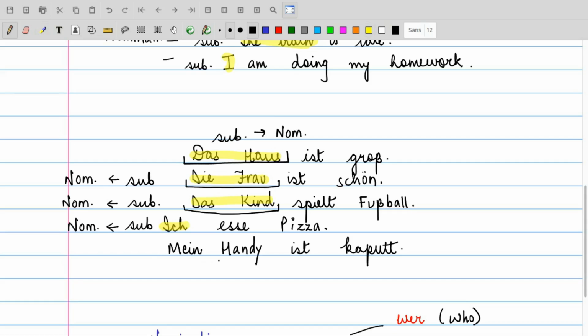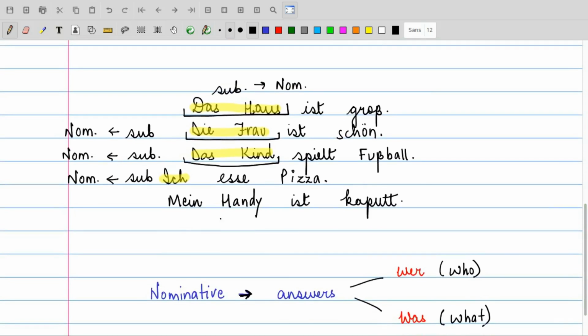Mein Handy ist kaputt. The fifth example here. Mein Handy ist kaputt. That is, my mobile is broken, it's damaged. So, what are we describing? What is damaged? That is mein Handy. So, that becomes the subject in the sentence because I am describing it. I am describing my mobile, that it is broken, it's damaged, it's not working. So, that takes the nominative case in the sentence.